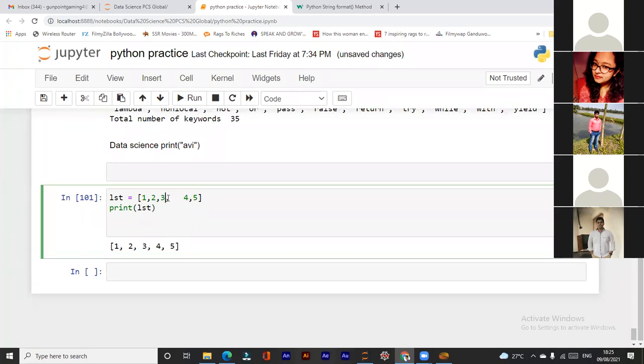If I have given a space here, that doesn't make any change, because Python is not sensitive to space. Like some things are not case sensitive, similarly here Python is not sensitive to space. You can give space or not, it's okay, but just separate the items with a comma.